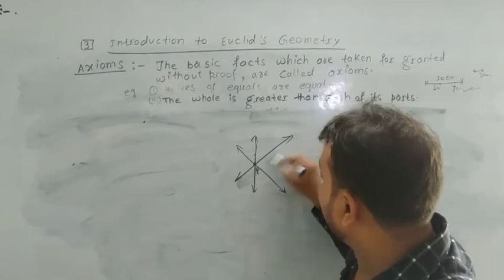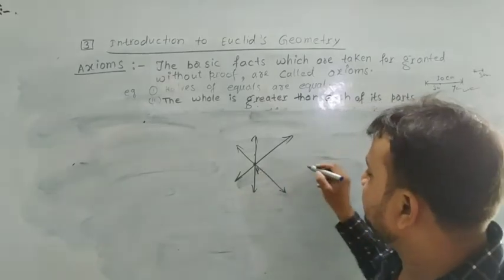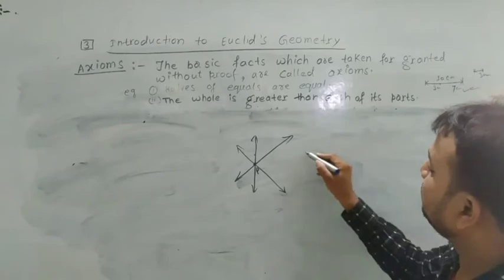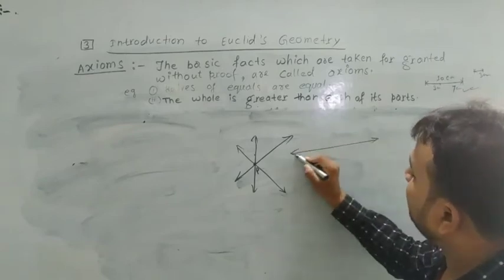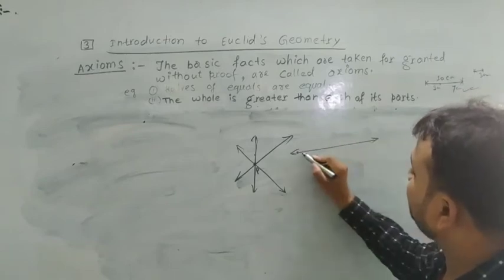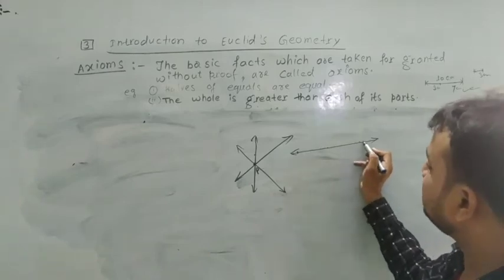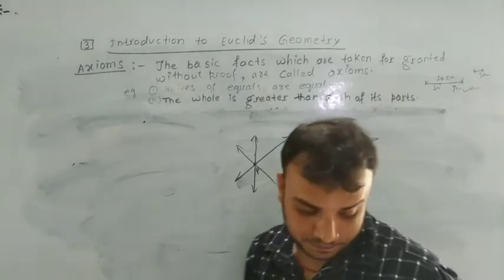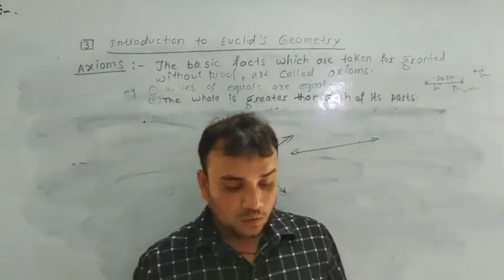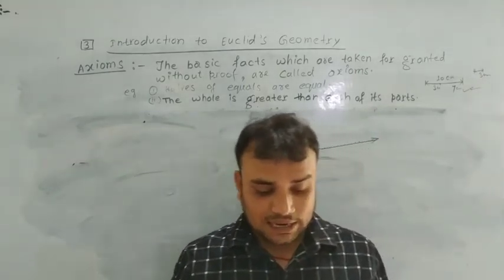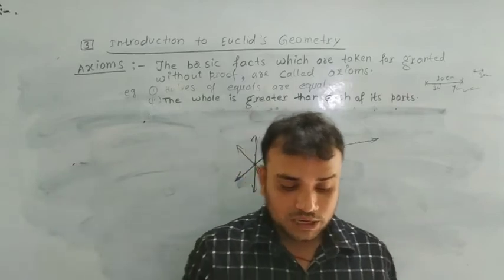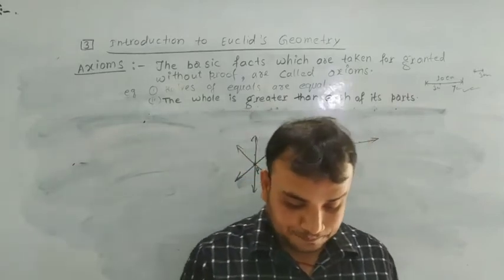Here is one line AB; infinitely many points lie on any line. Third, one and only one line can be drawn passing through two given points A and B.